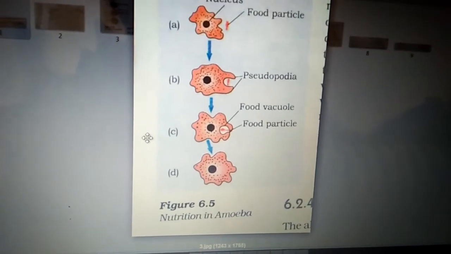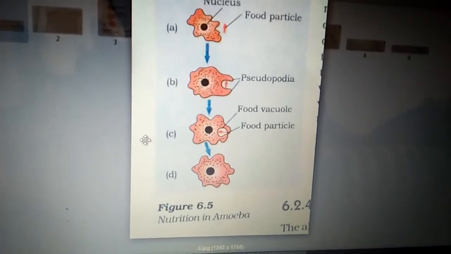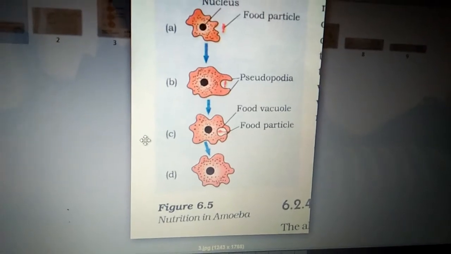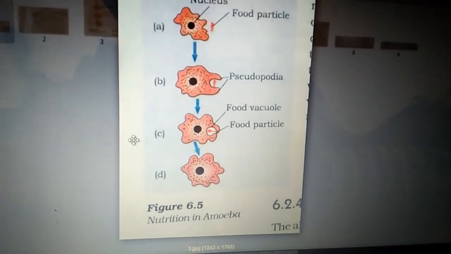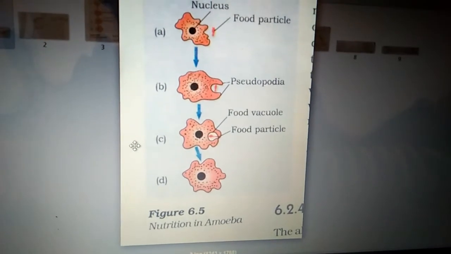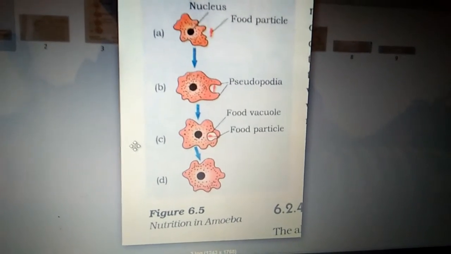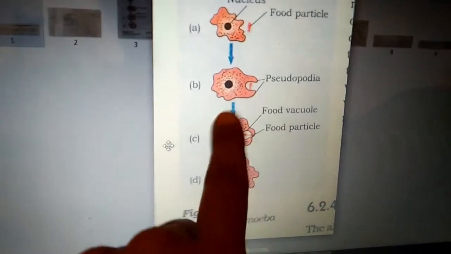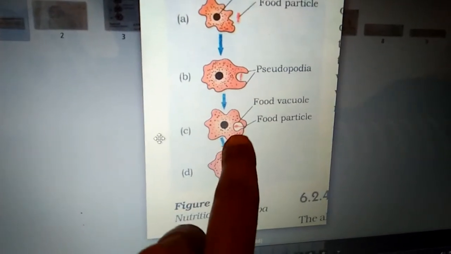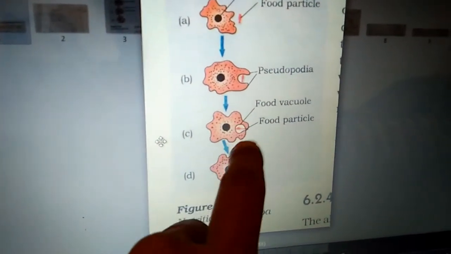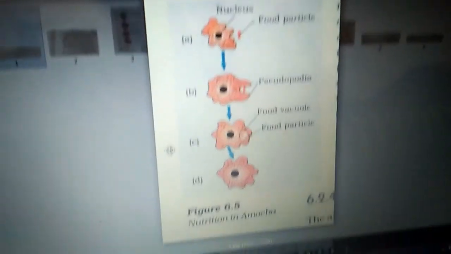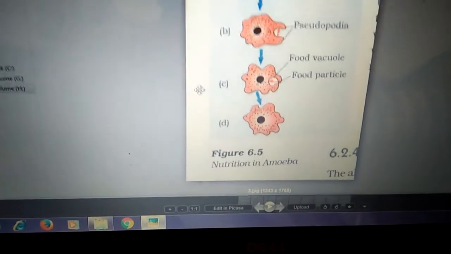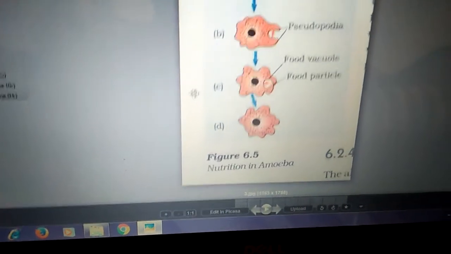Amoeba does not have any legs because it is a unicellular organism. But when it senses food, it extends some part of the cell like a finger, that is called pseudopodia. Pseudo means false, podia means legs. It is an outgrowth or projection like a finger, and with the help of the pseudopodia, amoeba engulfs that food material. Engulf means surrounding. Amoeba surrounds that food material, and the food particle is taken inside the body of the amoeba, that is the single cell.